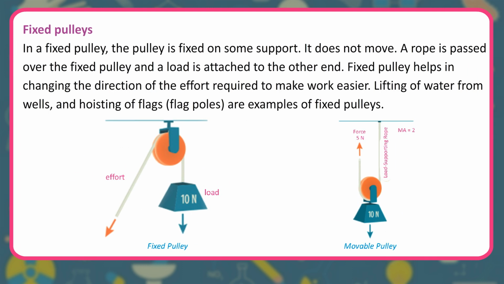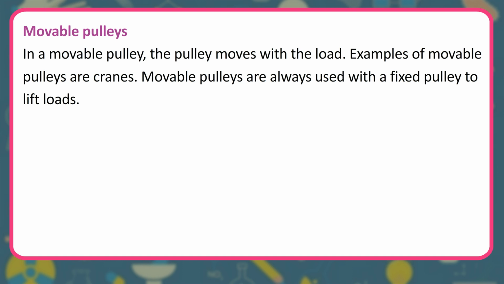Fixed pulleys. In a fixed pulley, the pulley is fixed on some support. It does not move. A rope is passed over the fixed pulley and a load is attached to the other end. Fixed pulley helps in changing the direction of the effort required to make work easier. Lifting of water from wells and hoisting of flags, flagpoles, are examples of fixed pulleys. Movable pulleys. In a movable pulley, the pulley moves with the load. Examples of movable pulleys are cranes. Movable pulleys are always used with a fixed pulley to lift loads.